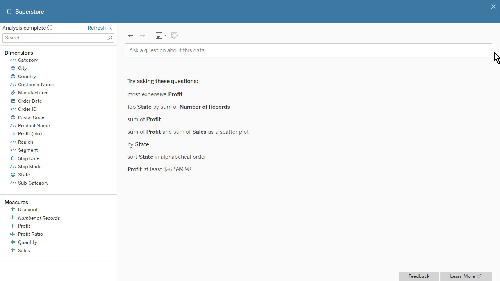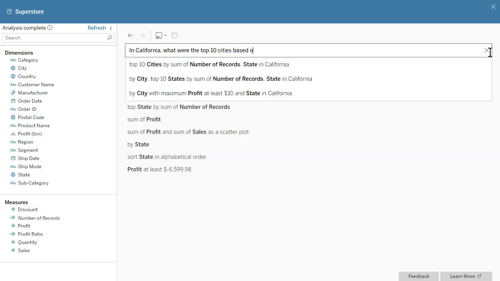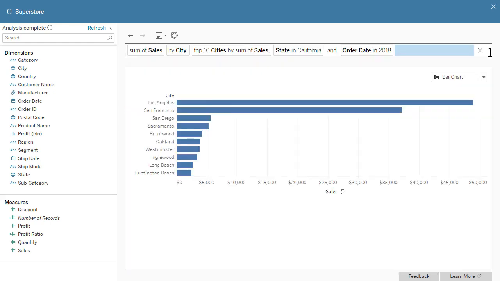We can combine all of what we've learned so far to create more complex questions. When we ask, "In California, what were the top 10 cities based on sales in 2018?" we are specifying a state, a year, and the number of cities to display.